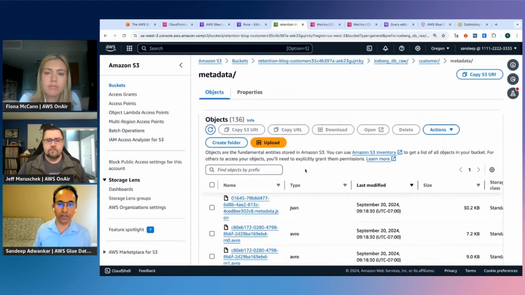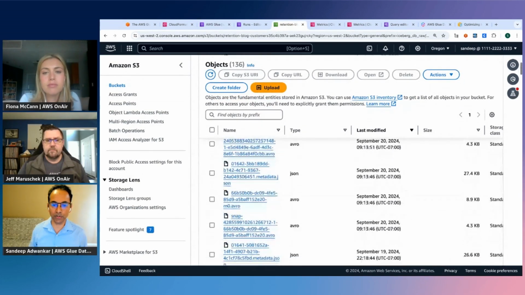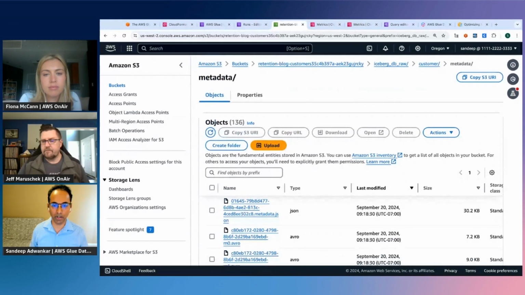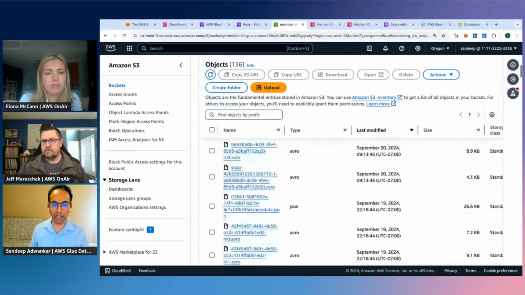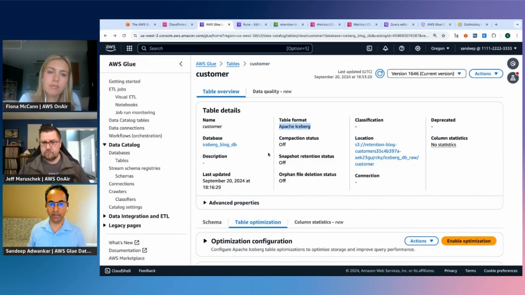And the data, as you know, in Amazon S3, you have a bunch of these files you'll see, which are JSON, Avro. This is how the internals of Apache Iceberg work. And many times, these are the structures you want to understand, but you don't have to. But these are the standards, right? These are for data engineers to look at.